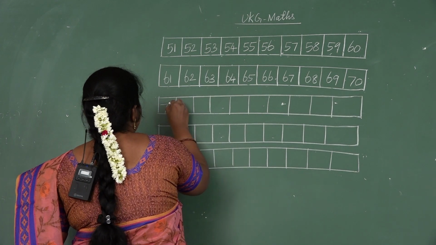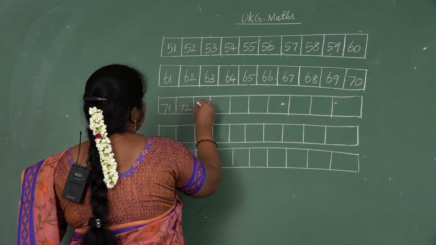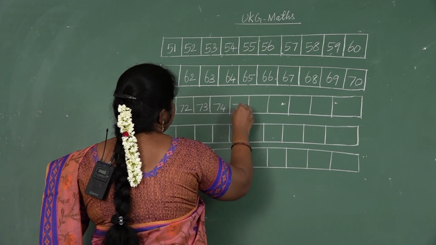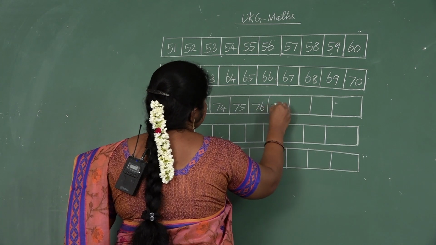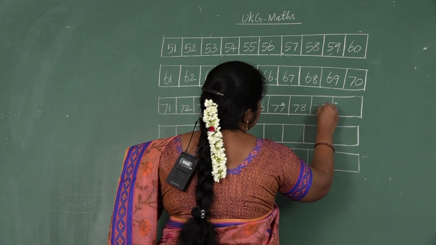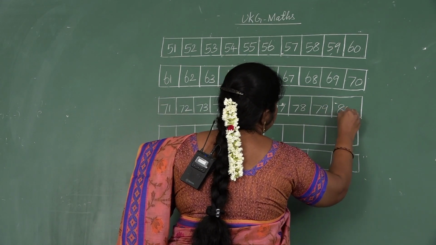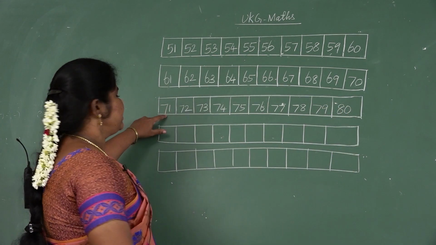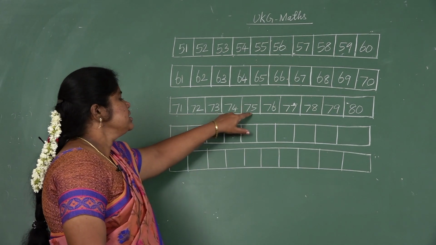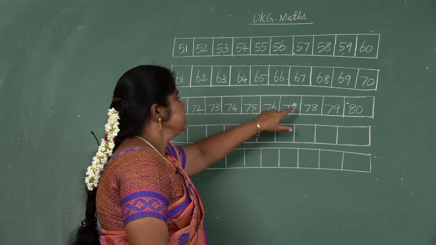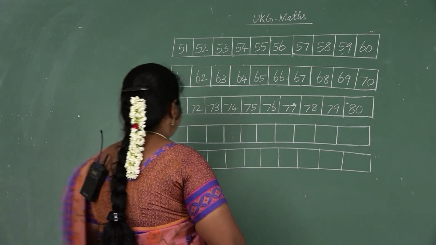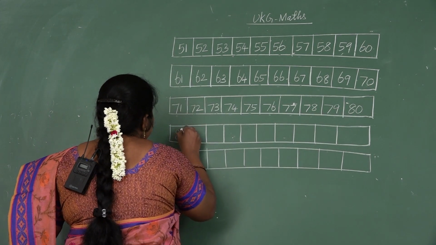Next, 71, 72, 73, 74, 75, 76, 77, 78, 79, 80. Again, 71, 72, 73, 74, 75, 76, 77, 78, 79, 80.